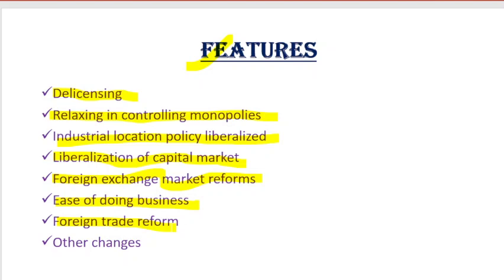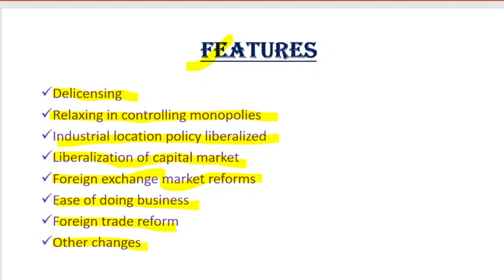Foreign trade means when you are selling or purchasing with a country other than India, with an international body. When you are doing the transaction internationally, that comes under foreign trade. Then lastly, you see here, other changes. This is again important, like several changes. Here the changes I'm referring to are about the Reserve Bank of India, that means I'm talking about the commercial banks or price controls, right?